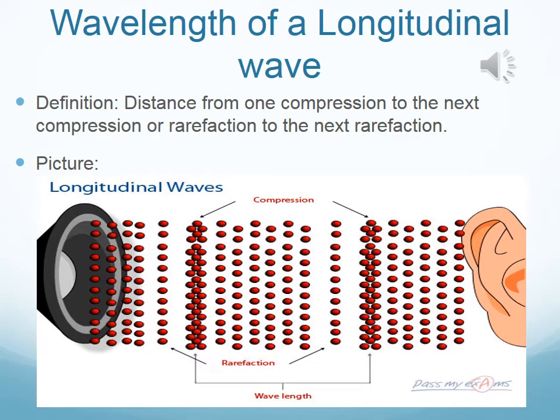The second property of a longitudinal wave or a compressional wave is wavelength. Just like the wavelength in a transverse wave, the wavelength in a longitudinal or compressional wave is basically from one compression to the next compression, or one rarefaction to the next rarefaction, which is very similar to the transverse wave where they did crest to crest and trough to trough. So again, you have to choose one. You can't use both. You either use compression to compression or rarefaction to rarefaction, and that's how you find wavelength.